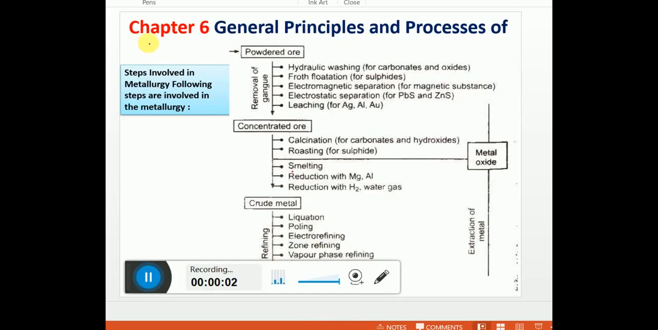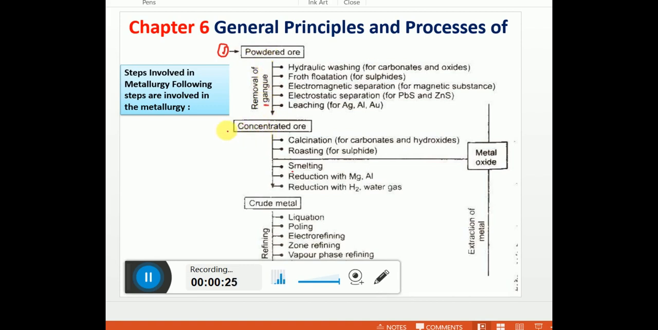So hello students, today in class we are going to discuss the general principles and processes of isolation methods. I told in the last class that there are three basic processes in metallurgy. One is the removal of impurities present in the ore, which are called gangue or matrix. That process is called concentration of ore.